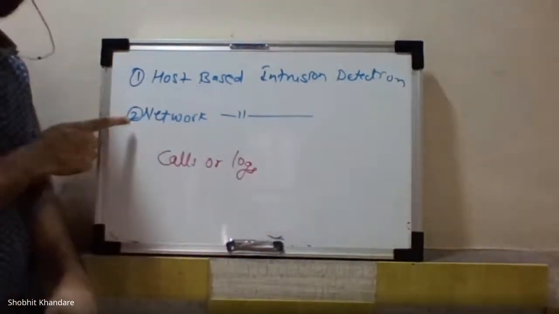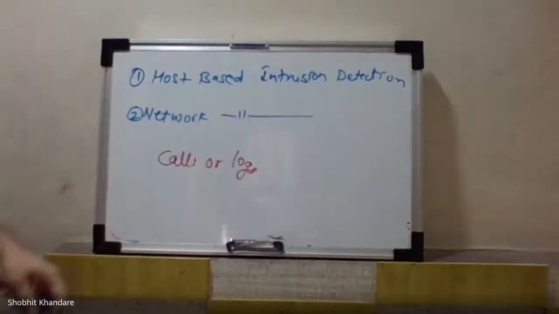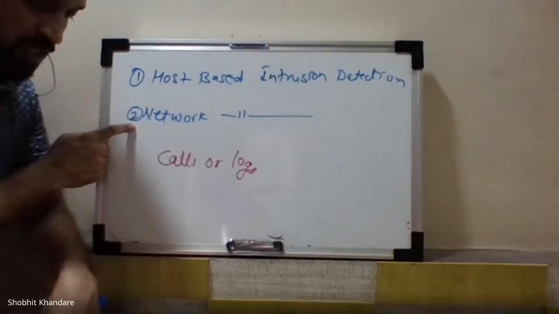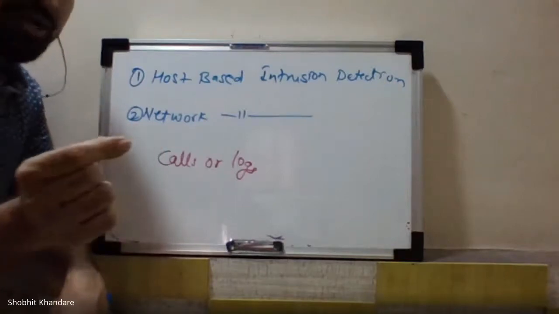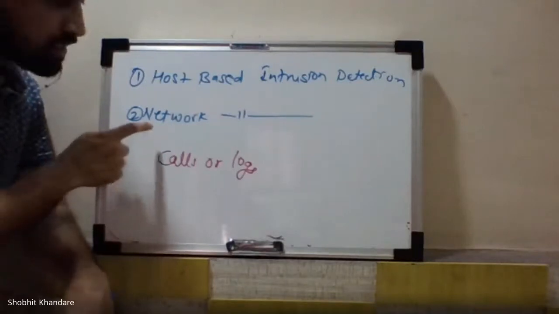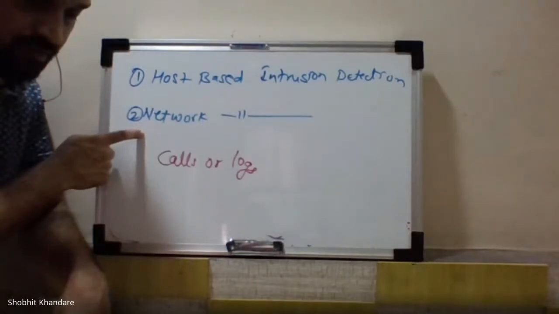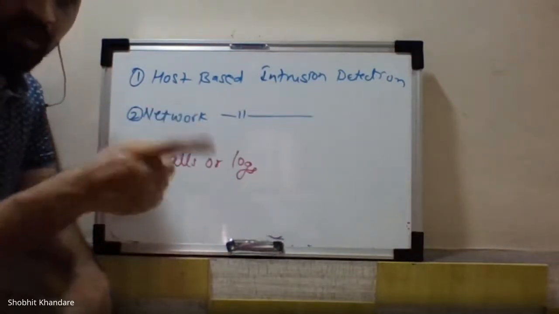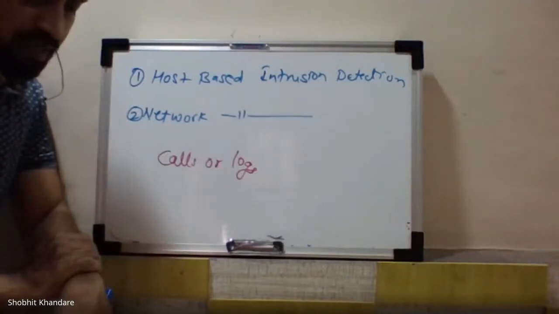The next one is network based intrusion detection. And here you have to write only one line. To monitor the network traffic, write down, for network, to monitor the network traffic or the network data flow, they use NIC.